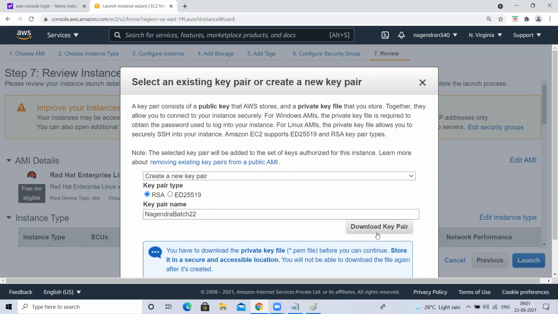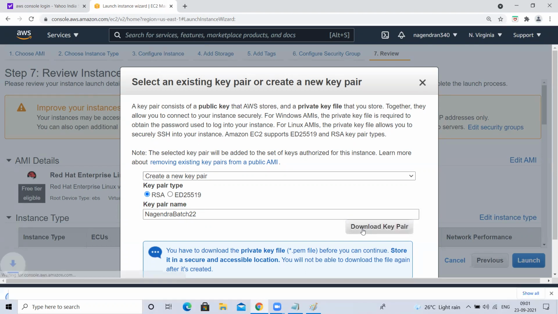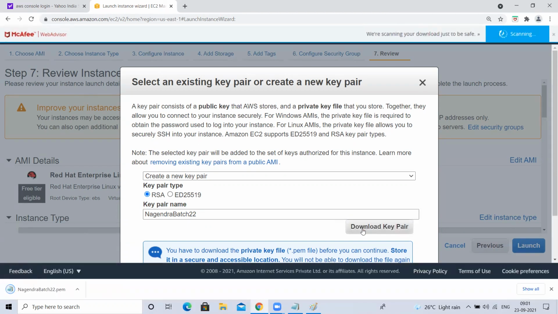Download. You have to download this. This is one-time downloadable. You have to download the key pair before you can continue. Store it in a secure and accessible location. You will not be able to download the file again after it's created. Whatever you are going to create, you have to download it now itself. Once you download it, you cannot get it back.